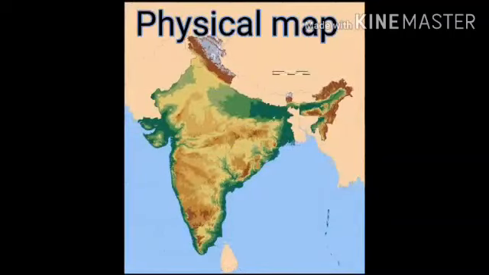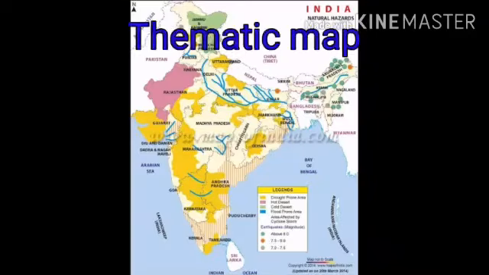Children, the map that we see here is a physical map. Physical maps show the physical features of an area such as mountains, rivers, lakes, plateau, etc. by using colors. The water is shown in blue. Green is used for showing plain areas. Brown is used for showing mountains or hills.